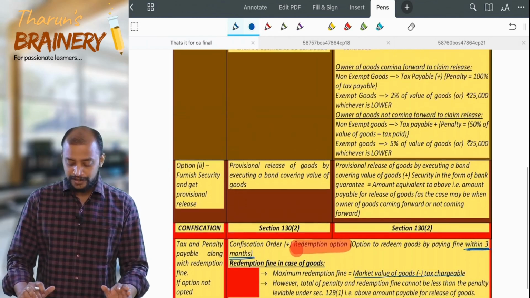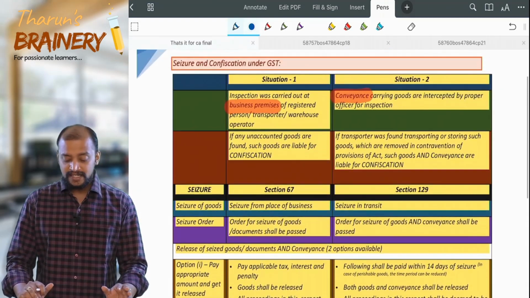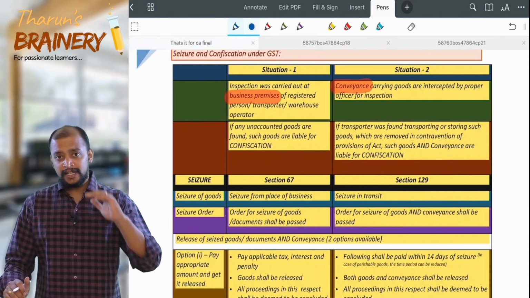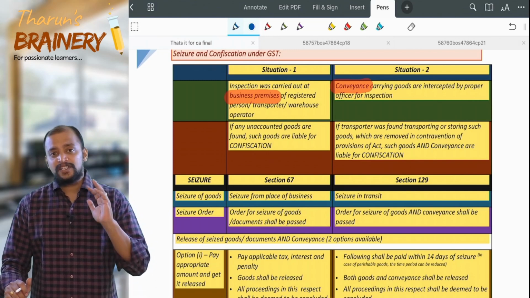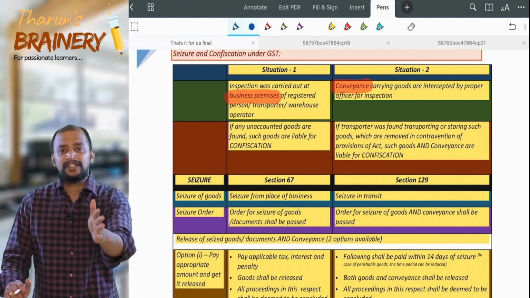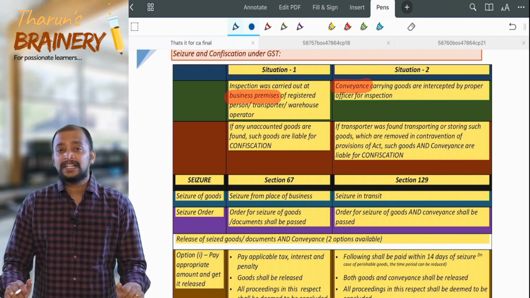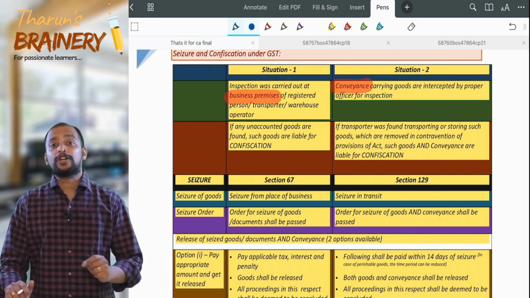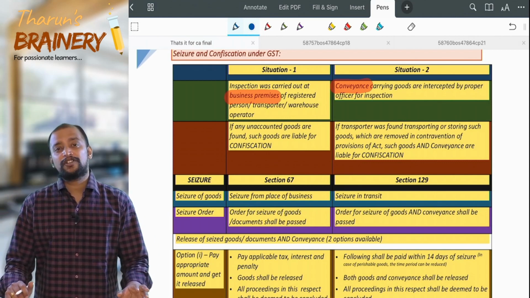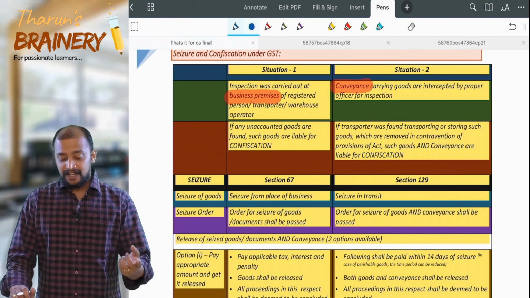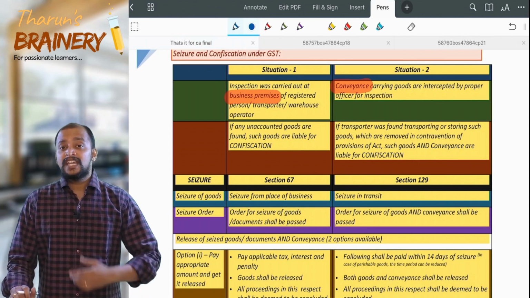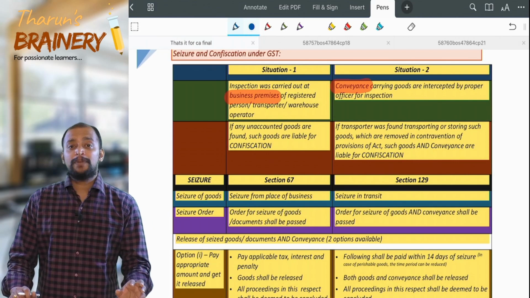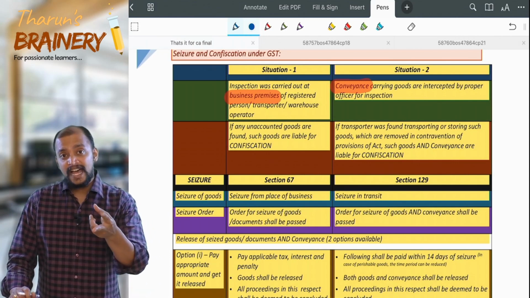Now we are proceeding to section 129, second situation. What is that second situation? There is a conveyance. In that conveyance, goods are being transported. Proper officer has intercepted that conveyance, and proper officer has identified some goods which are being transported without any proper documentation. Then those goods are liable for confiscation. And whenever those goods are liable for confiscation, even the conveyance is also liable for confiscation.